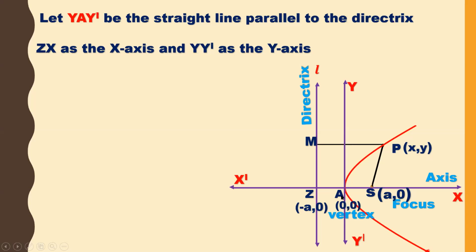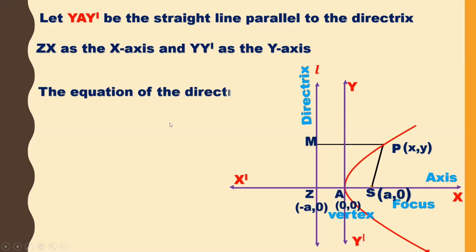In fact, it passes through the vertex. This is Z and X. So ZX we take as the x-axis and YY dash as the y-axis. So for proving this, we are taking ZX dash as the x-axis and YY dash as the y-axis.